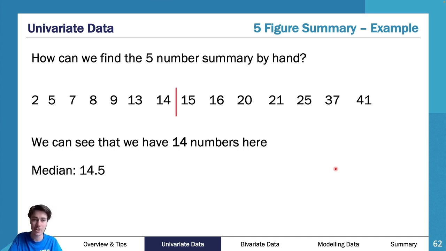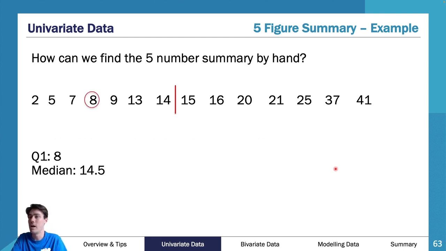So the median is going to be between the 7th and the 8th number. That means the median is going to be in the middle of those two, so I need to add those two together and find the average of the two, or the average between two numbers that are 1 apart is just going to be 0.5 between them. So as you can see here, I've got 7 on the left, I've got 7 on the right.